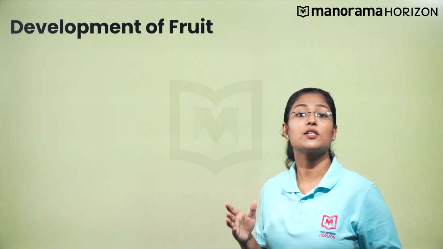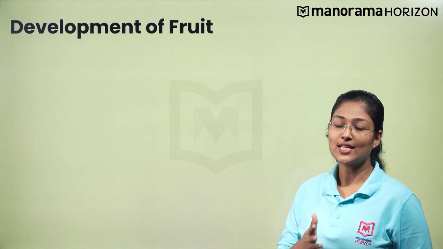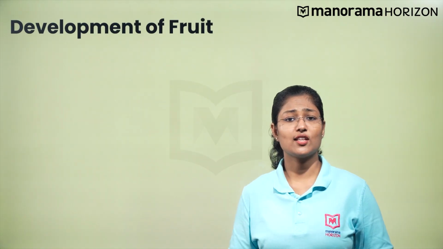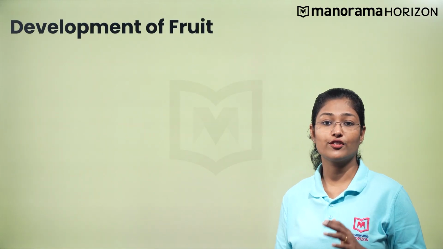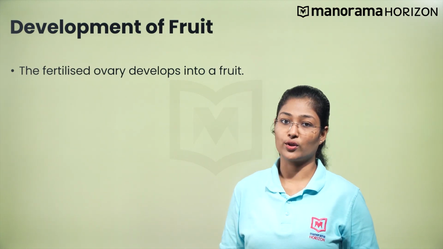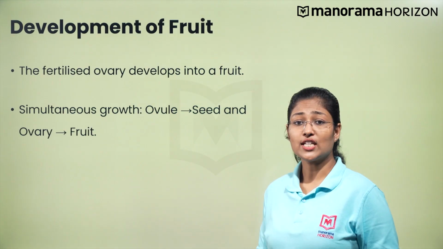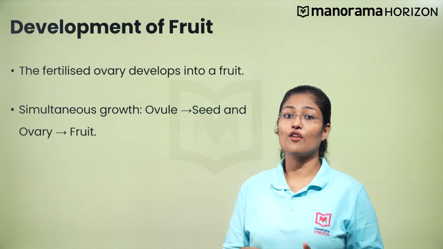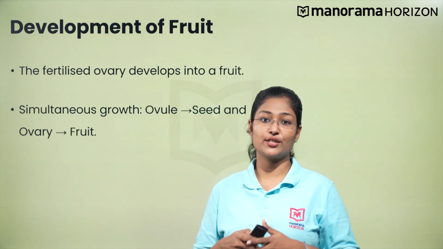You might ask a question here. Seeds of flowering plants are contained in fruits, right? So, what are the structures that develop into fruit? Let's find out. Recall that the ovule is present in the ovary of the carpel. The fertilized ovary develops into a fruit. The ovule's transformation into seeds and the ovary into fruit occur simultaneously.